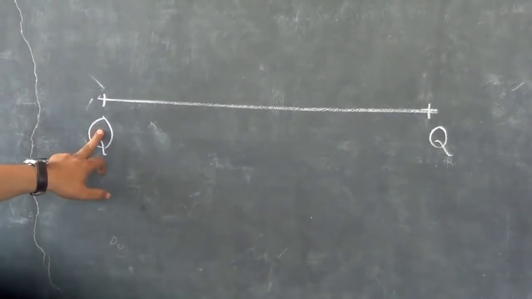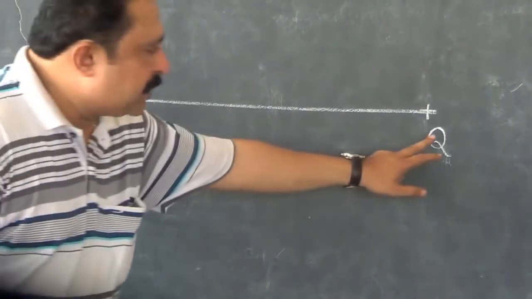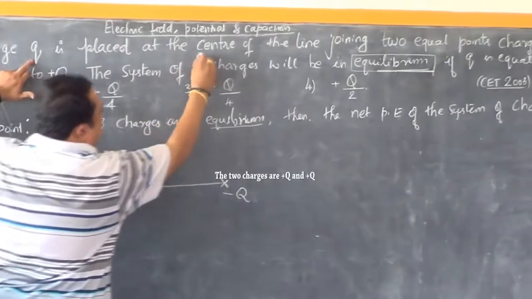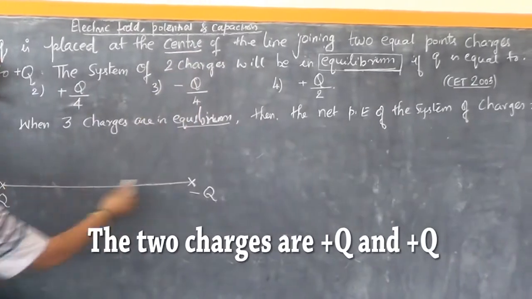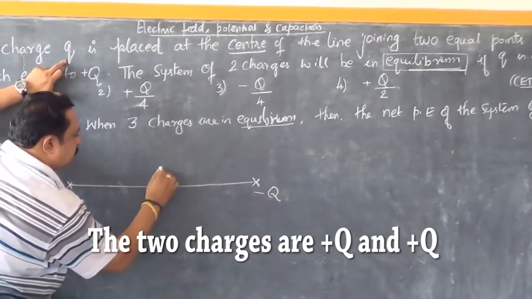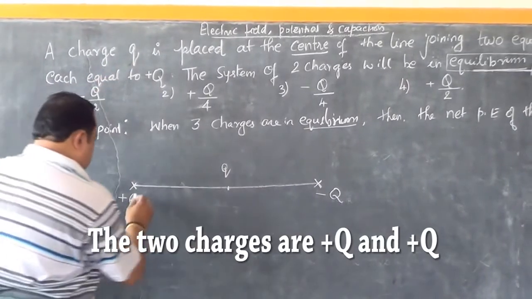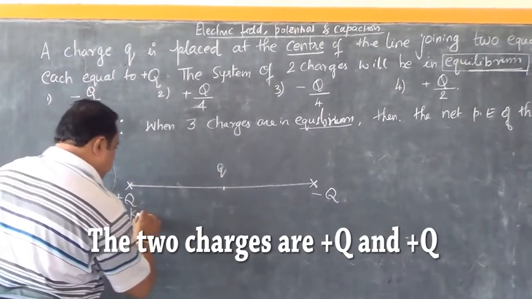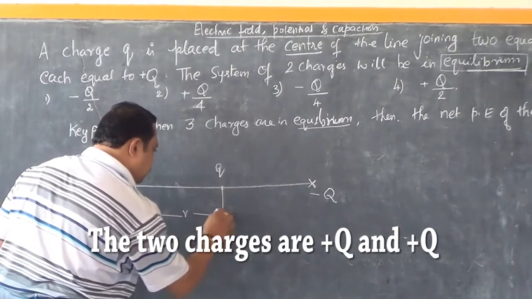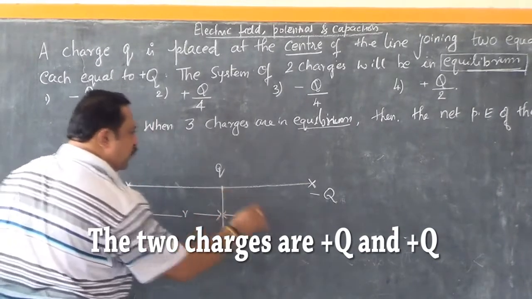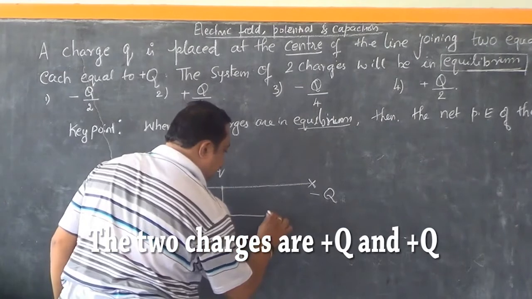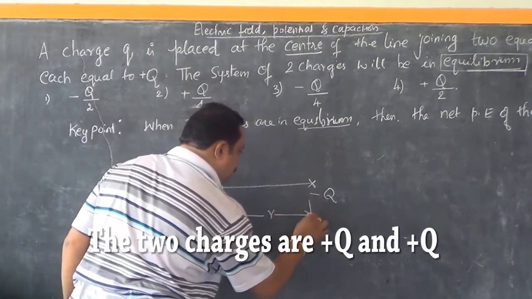So the charges are plus Q on one side and plus Q on the other side. Choose the center point and place the third charge at the center. Let's say each is at a distance R. This is R, and the distance between Q and the other end charge on the other side is also R units.